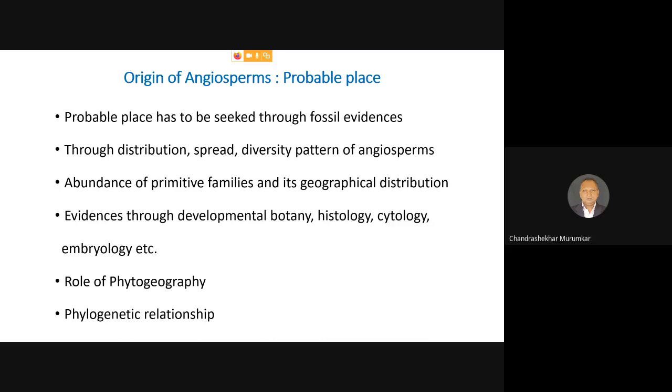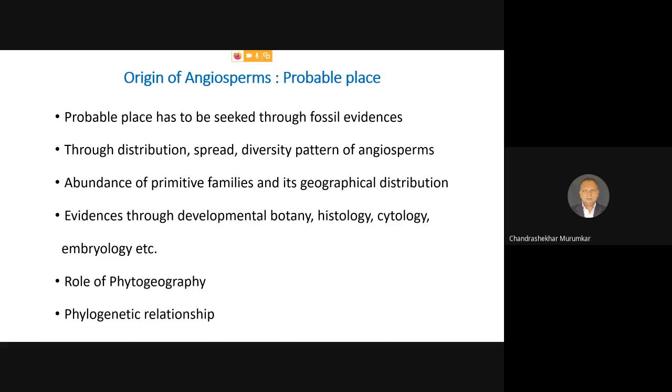Secondly, we have to seek the probable place through the present-day distribution of angiosperms on the earth. What is this distribution of angiosperms in the temperate zone, subtropical zone, and tropical zone suggesting to us? What is this frequency giving as a clue to us?